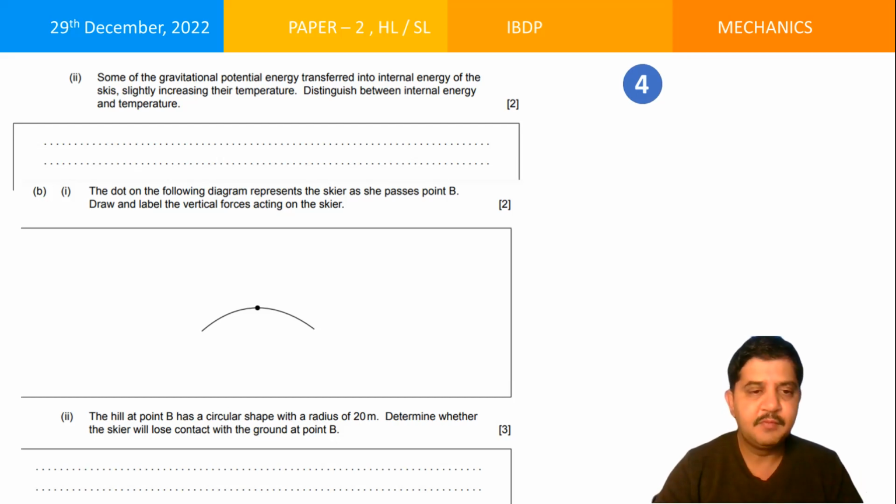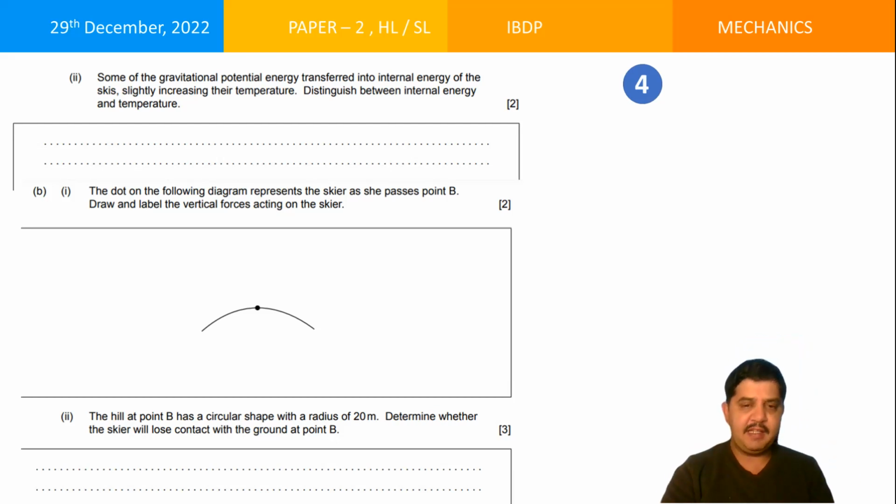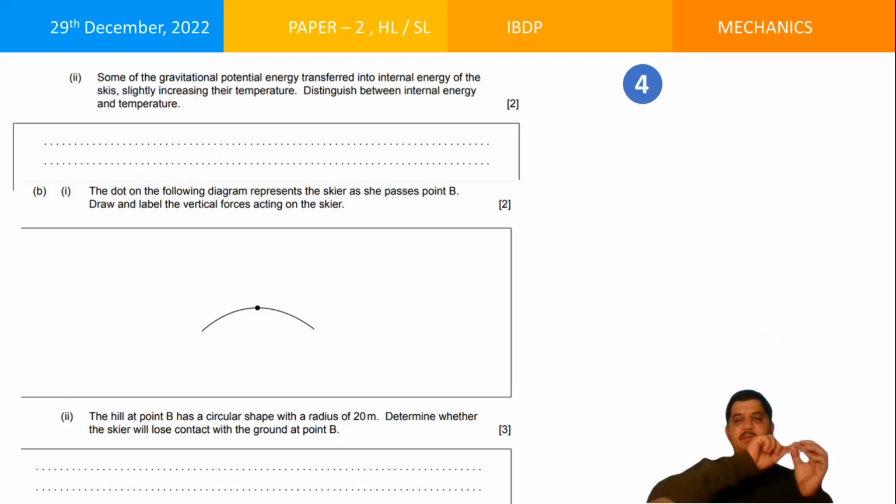Then next, the hill at point B has a circular shape with a radius of 20 meters. Find whether the skier will lose contact with the ground at point B. It's slightly an off question from the first chapter, because this concept we don't teach here. Whenever a particle moves in a circle like this, it will lose its contact when N becomes 0.